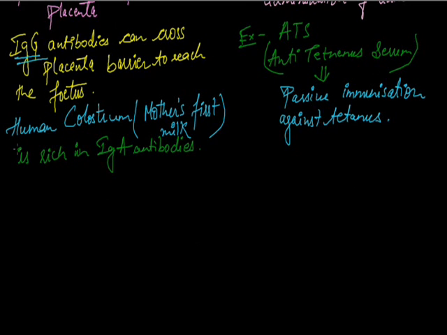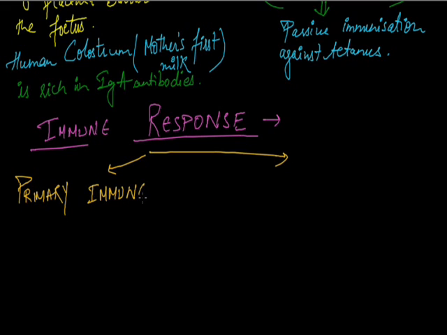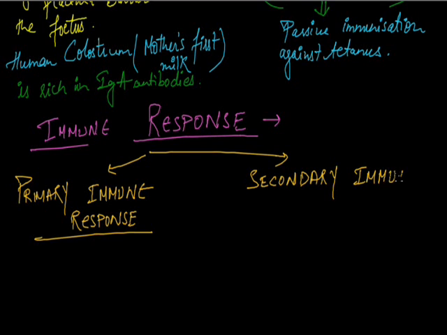Now, in the next topic, we are going to study immune response. Immune response is of two types. The first is known as primary immune response, and the second is known as secondary immune response.